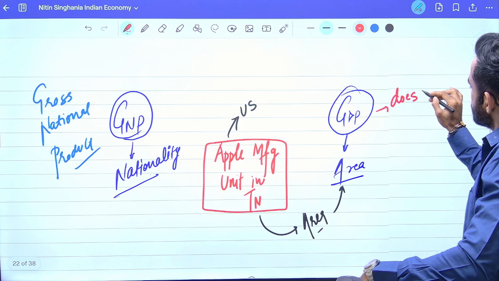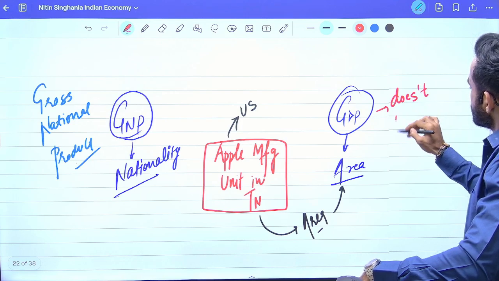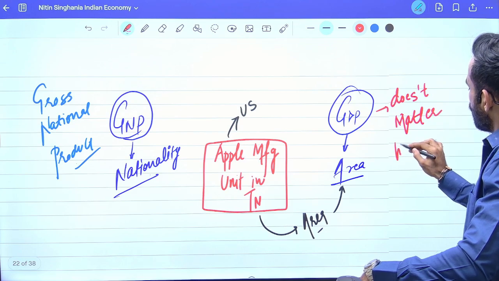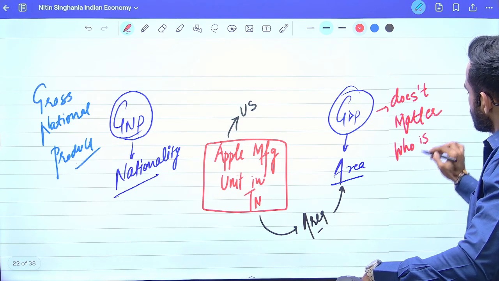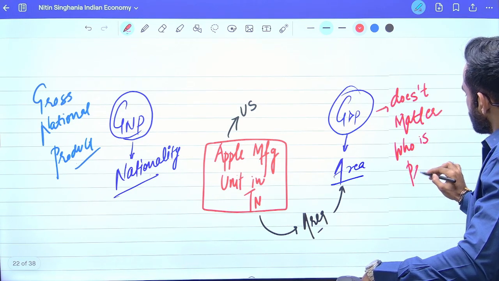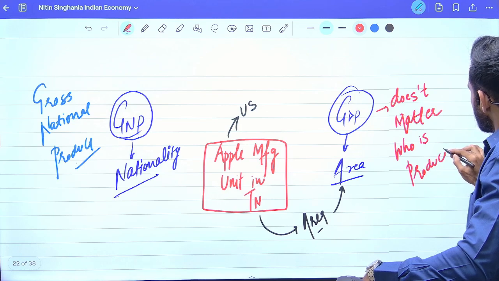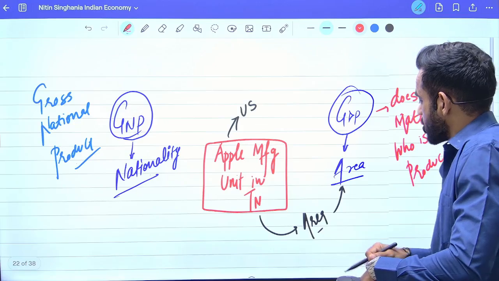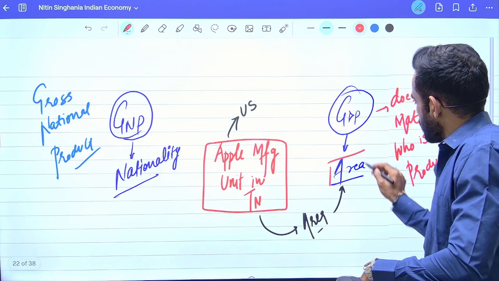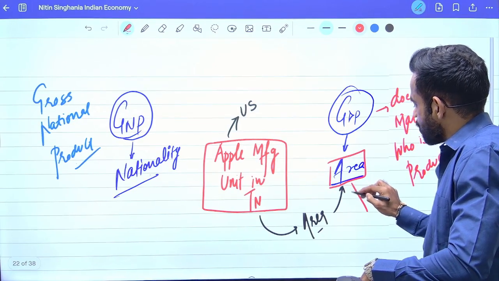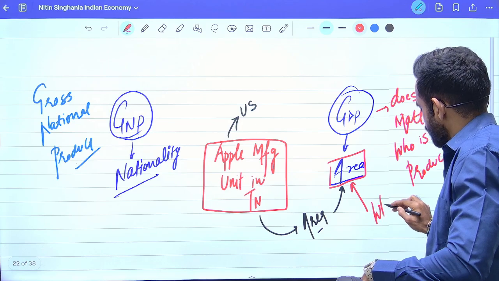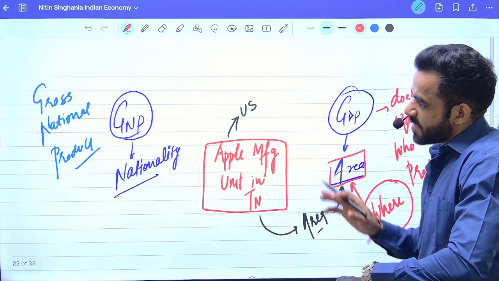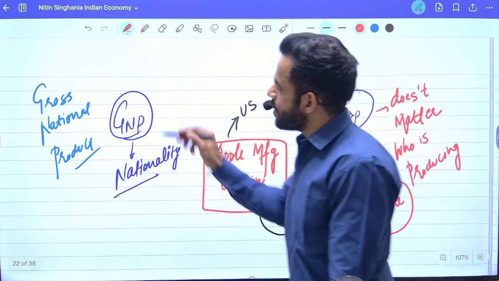For GDP calculation, it doesn't matter who is producing. Who means we are talking about an Indian or an outsider, that is a foreign national. It only focuses on area. Area means where it is being produced. On the other hand, GNP basically talks about who is producing it.